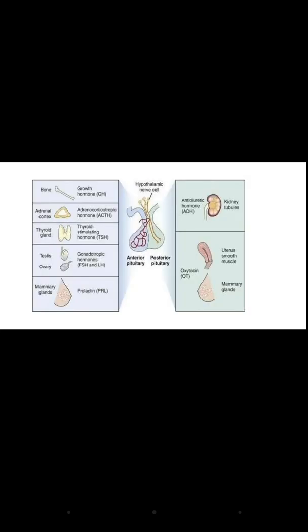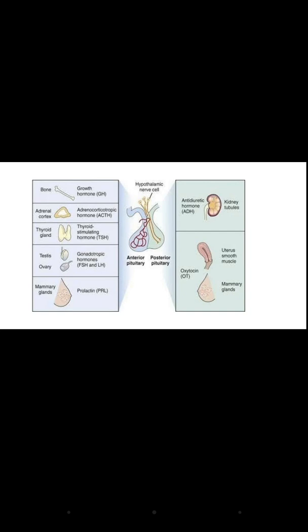From the anterior pituitary, the hormones released are growth hormone, adrenocorticotropic hormone ACTH, thyroid stimulating hormone TSH, gonadotrophic hormones, that is follicle stimulating hormone and luteinizing hormone, and prolactin.